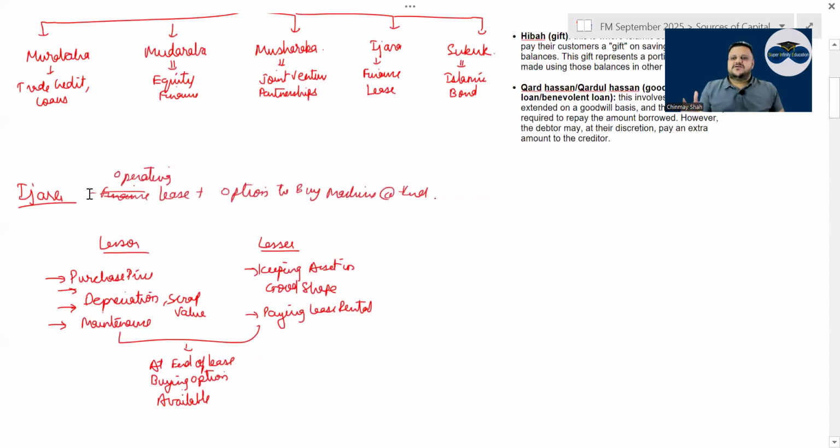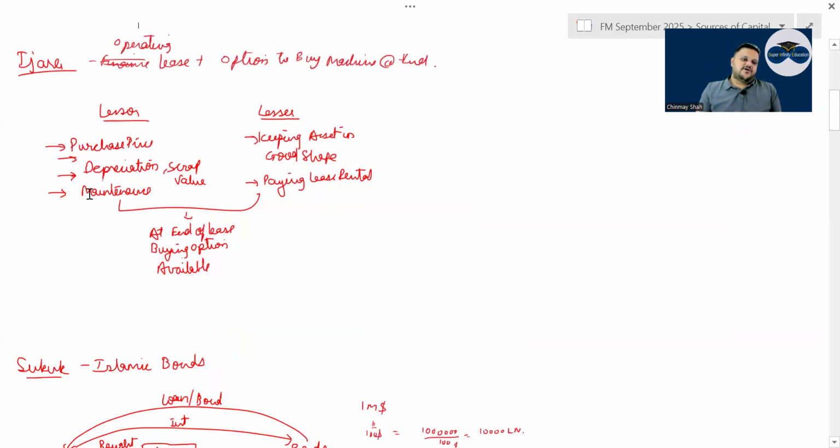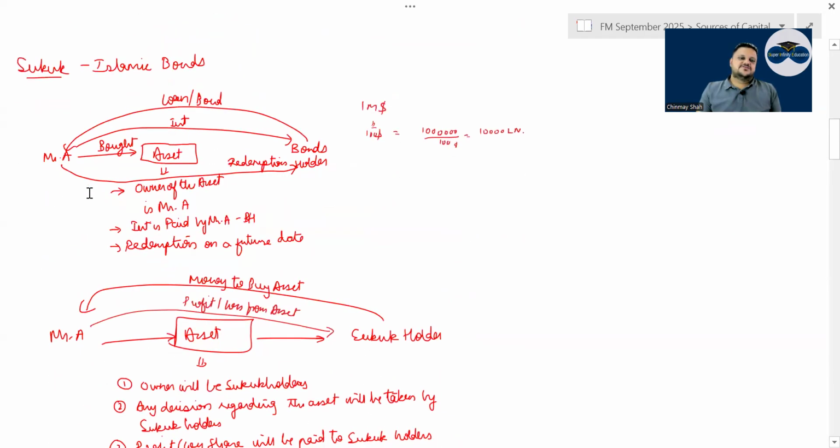So what does ijara say? Ijara is nothing but an operating lease plus an option to buy at the end. Correct? So here you will say what is the lessor, what are the cash flows for the lessor, what is the lessee, what are the cash flows for the lessee, and then at the end you have the buying option. Then you have sukuk. Sukuk are called Islamic bonds.